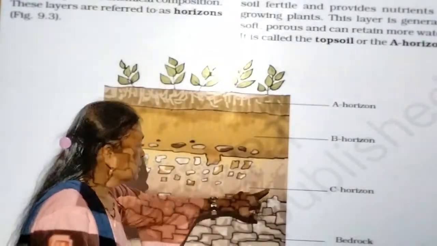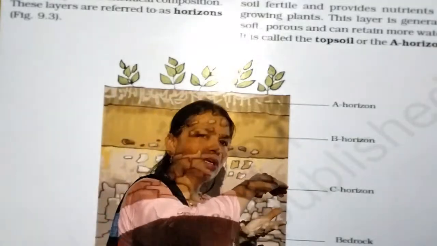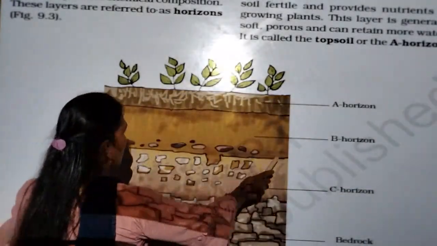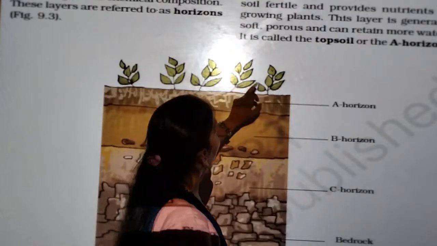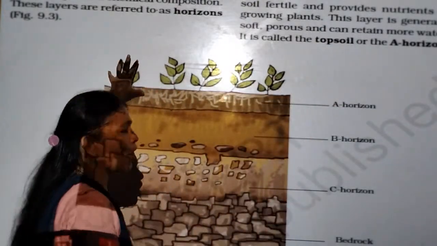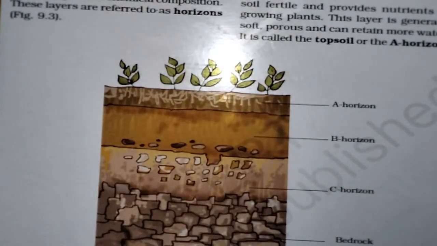The C horizon has a little bit of minute pebbles, light sand and particles. The B horizon has only very few pebbles, and in the upper layer, the A horizon topsoil, only crops and plants grow. Okay, but here we can learn one by one.